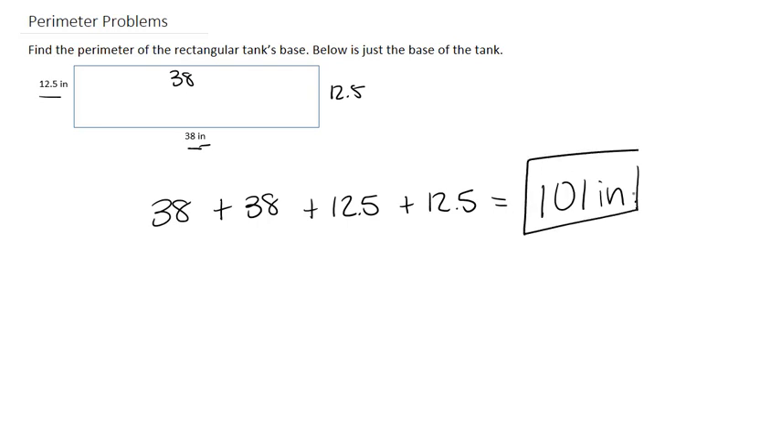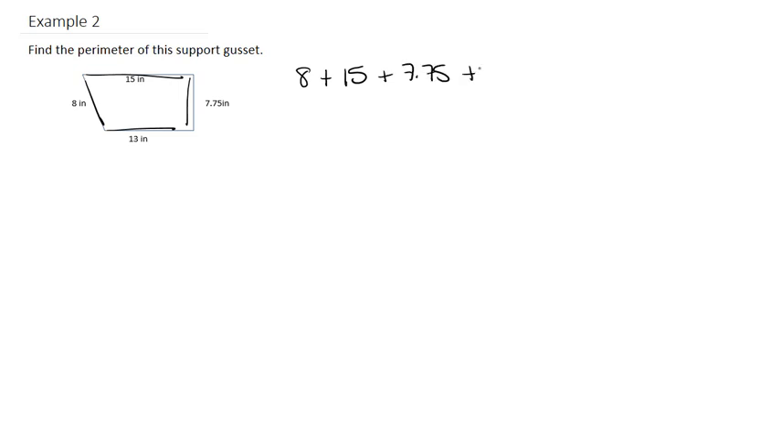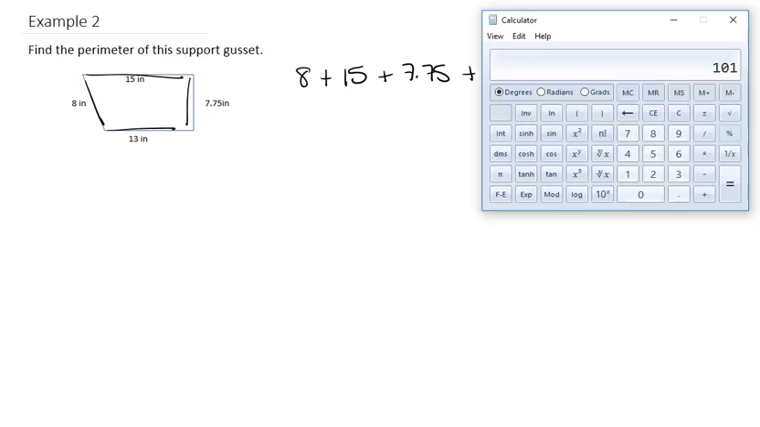Now let's do another example. Example 2. Find the perimeter of this support gusset. So on this, we have 4 different sides. So we need to add them all up. So we have 8 plus 15 plus 7.75 plus 13 will give us the perimeter.